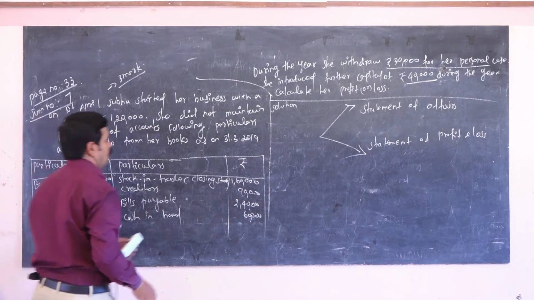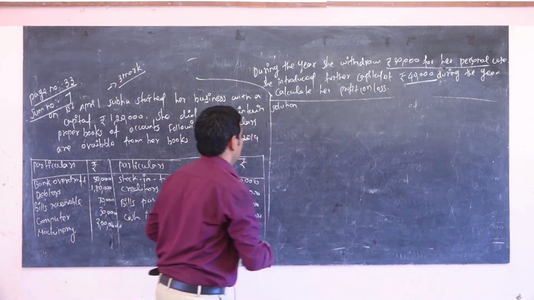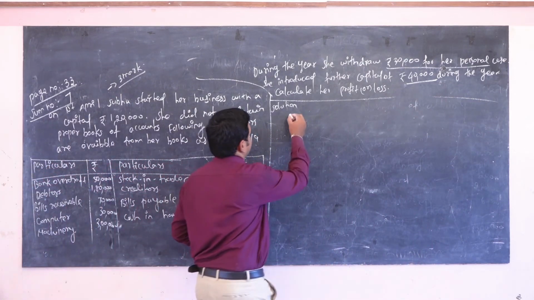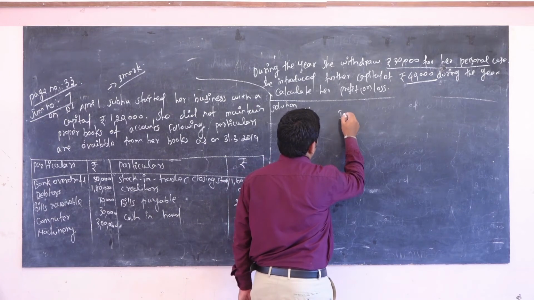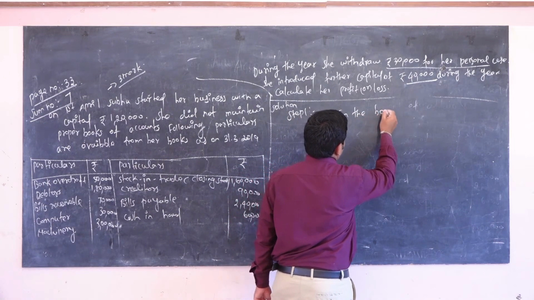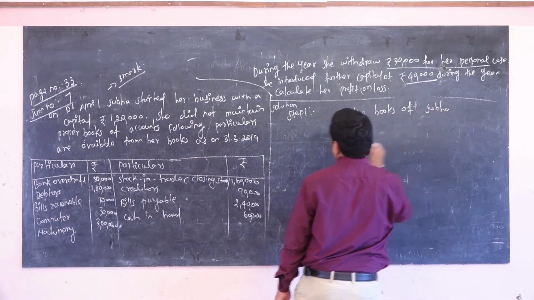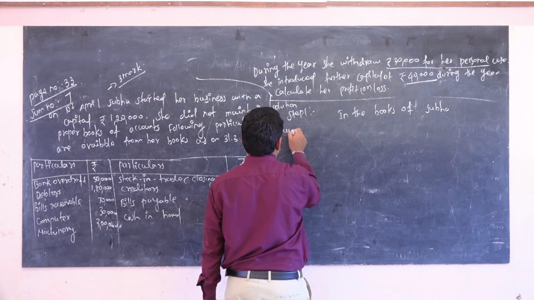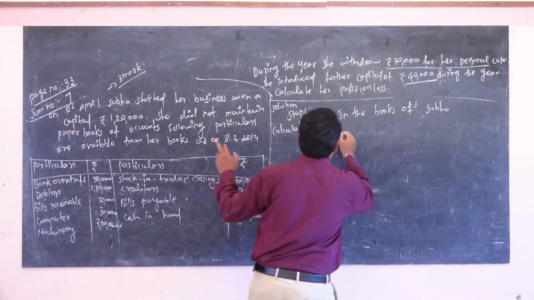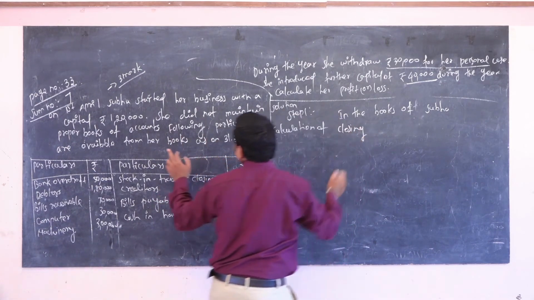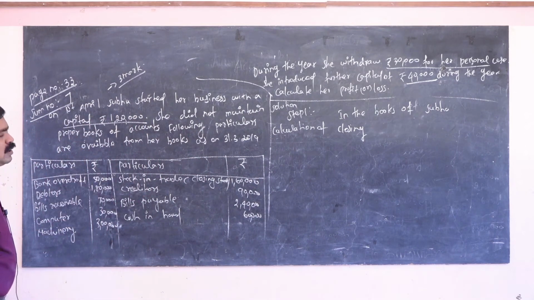So I am going to solve the first one. Step 1, in the books of Subha, is calculation of closing capital, because in this problem we are already given the opening capital, that is 1,20,000.